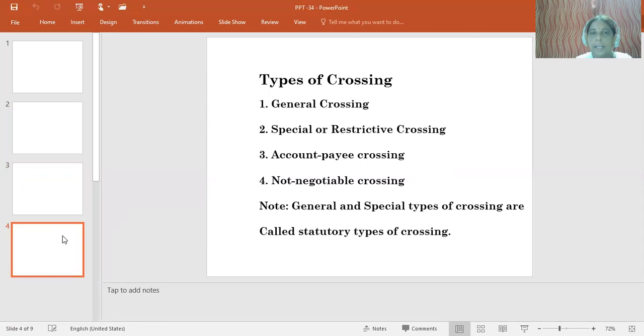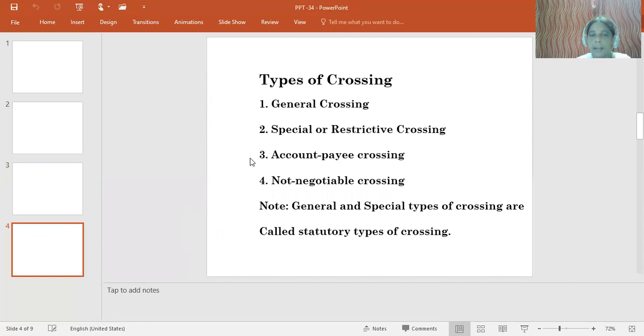So what are the various types of crossing? Generally speaking, there are four types of crossing. Number one, general crossing. Number two, special crossing. Number three, account payee crossing. Number four, not negotiable crossing. And among these four, general and special crossing are called statutory types of crossing. And the remaining two, what are those?